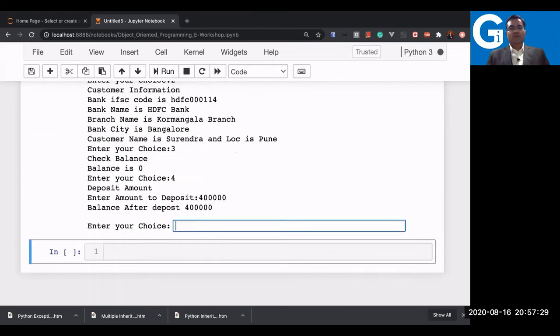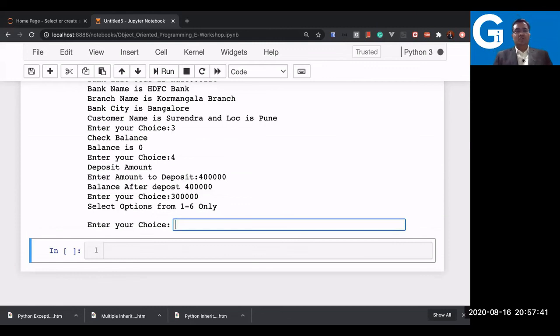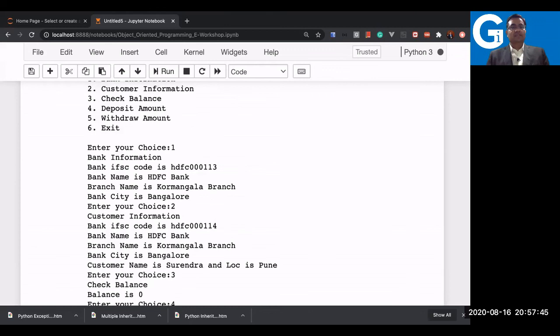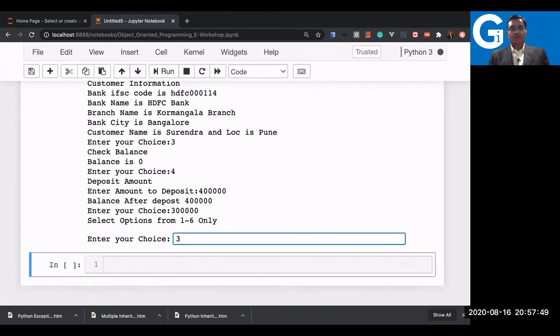Let me withdraw something like maybe 3 lakh. I want to withdraw now. And see, no problem. So let's check the balance first. That is point number 3.